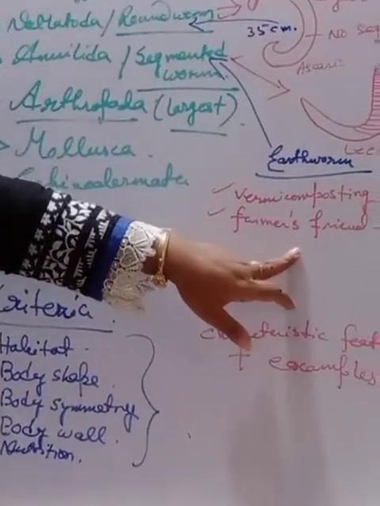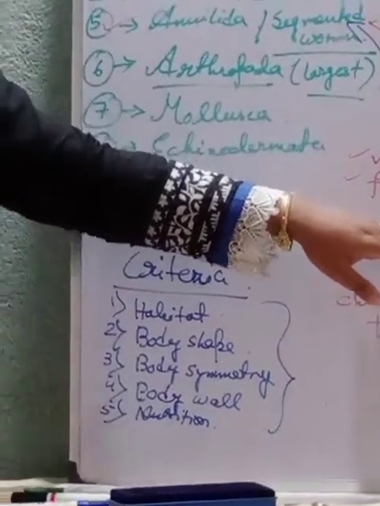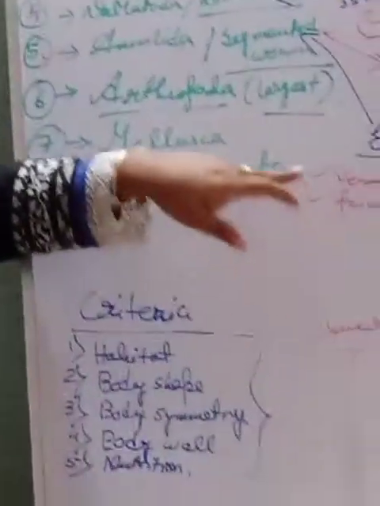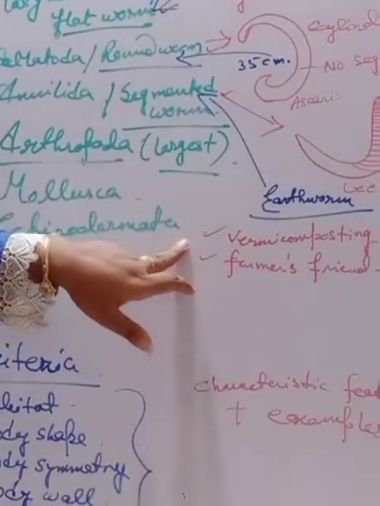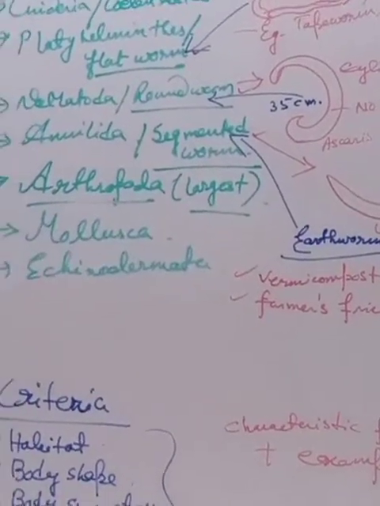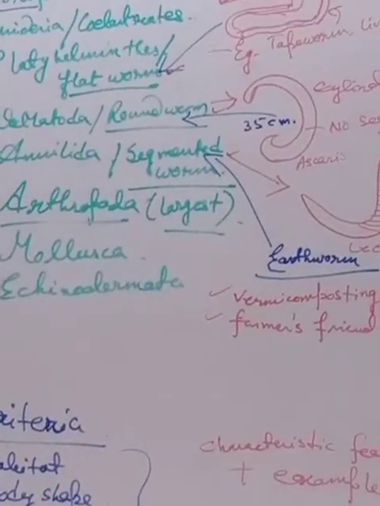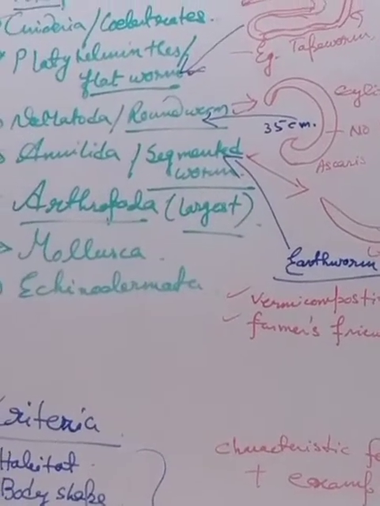They help in increasing the fertility of the soil, at the same time letting in air and moisture. So they are called the farmer's friend, and they do so by the process called vermicomposting. They are decomposing the organic matter in the soil by taking the nutrients from it and giving the excreta back in the soil. Clear?